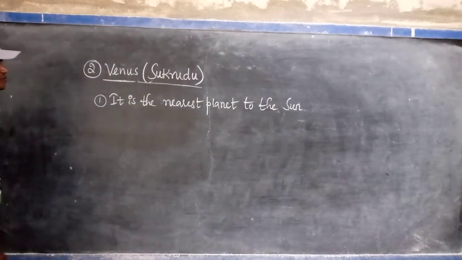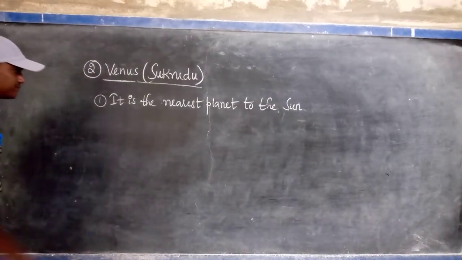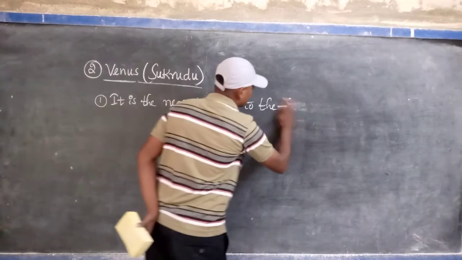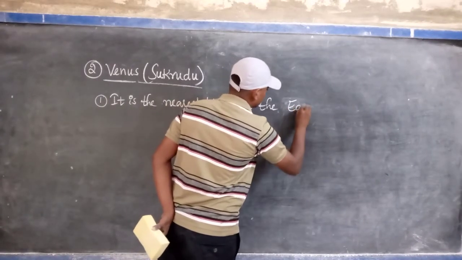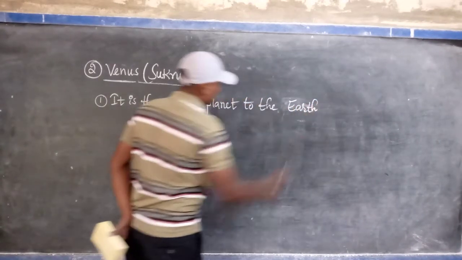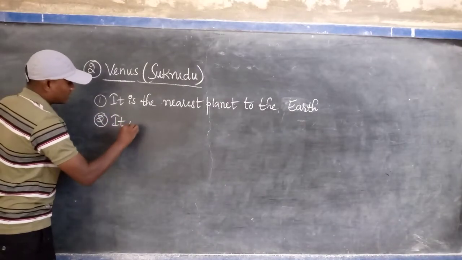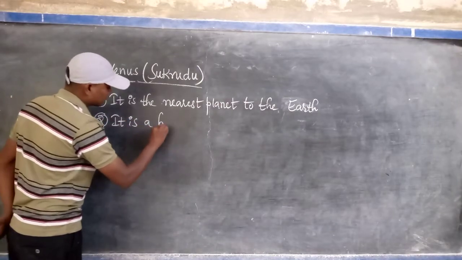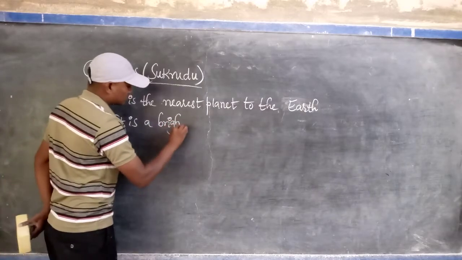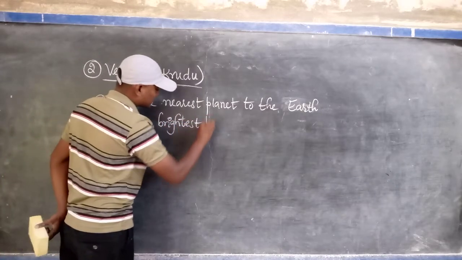It is the nearest planet to the Earth, sorry, not the sun, Earth.